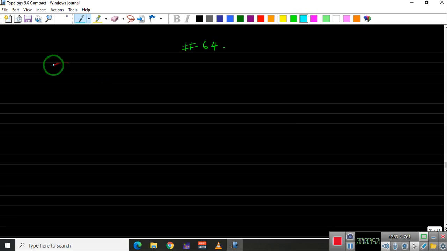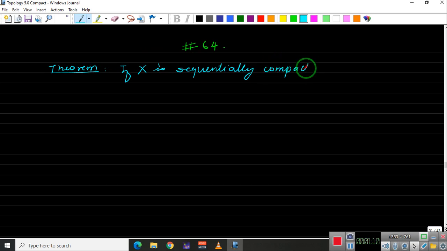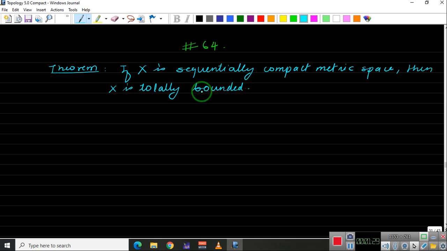So first theorem: if X is a sequentially compact metric space, then X is totally bounded.